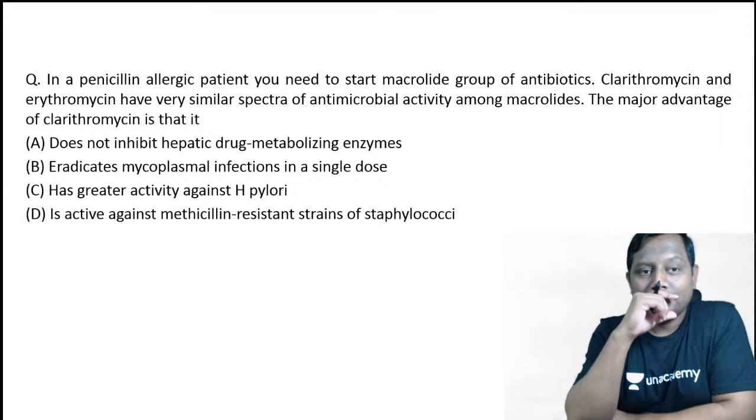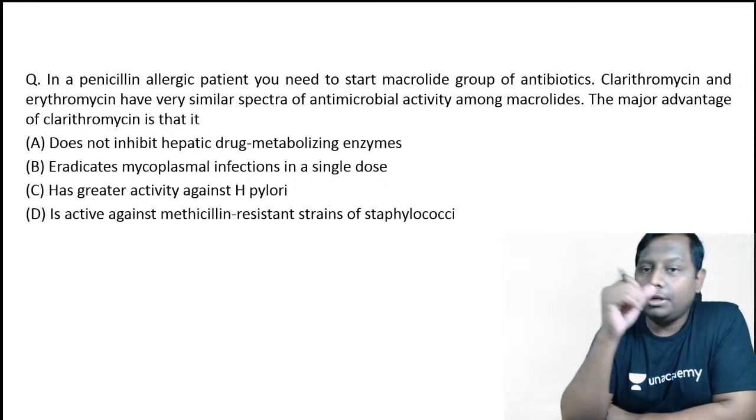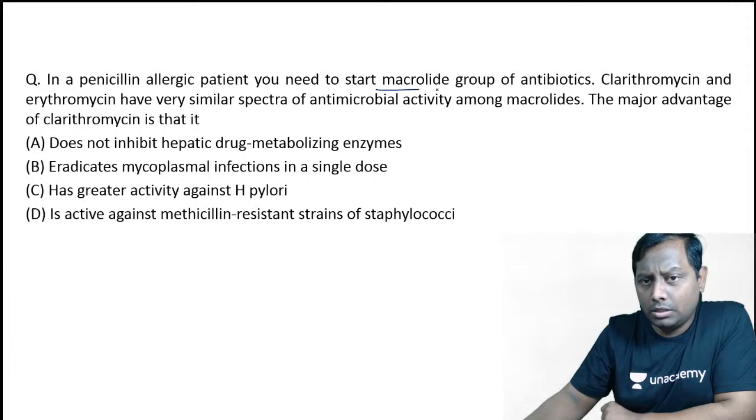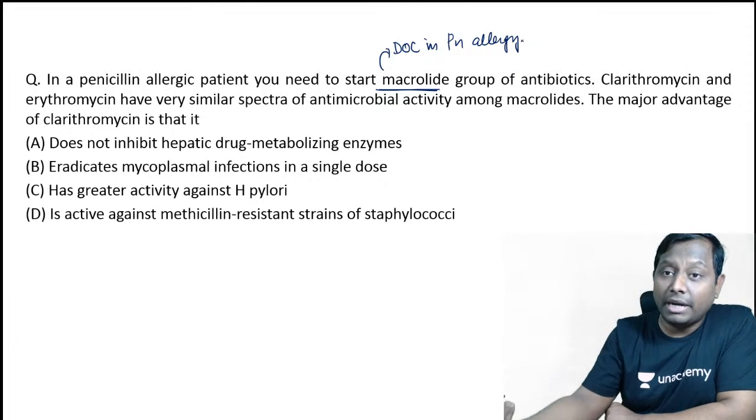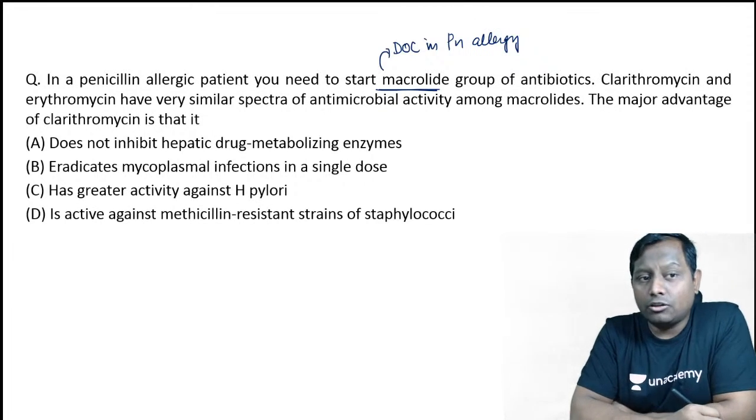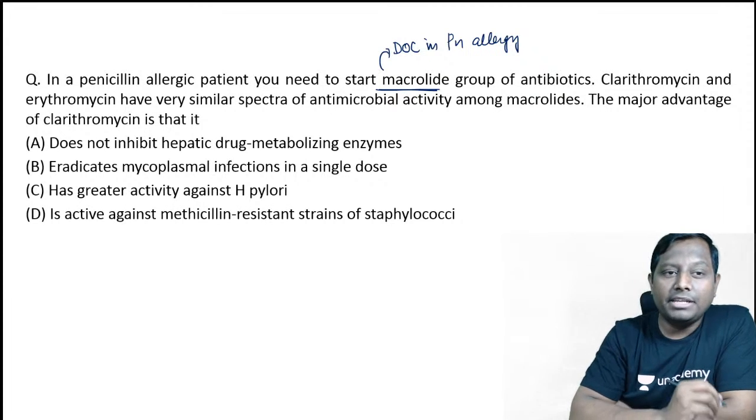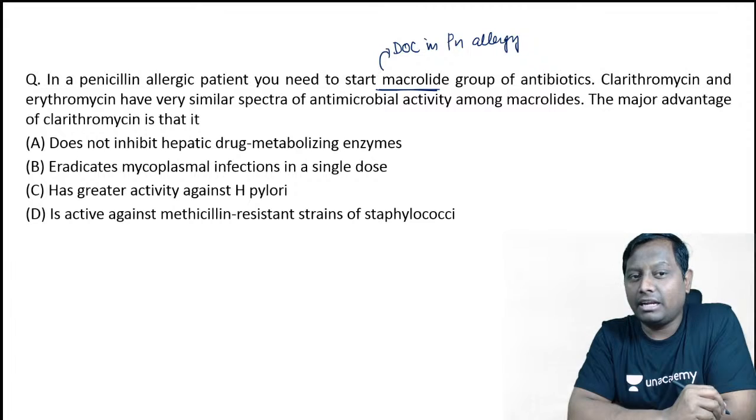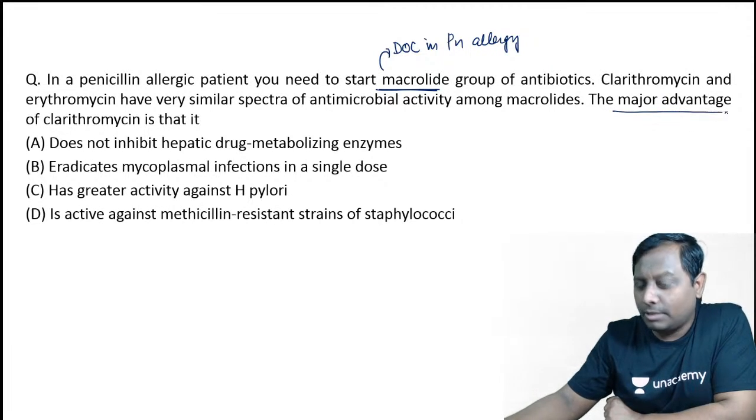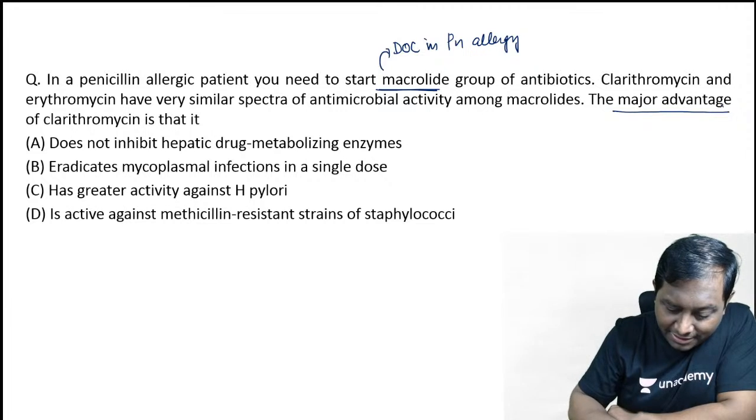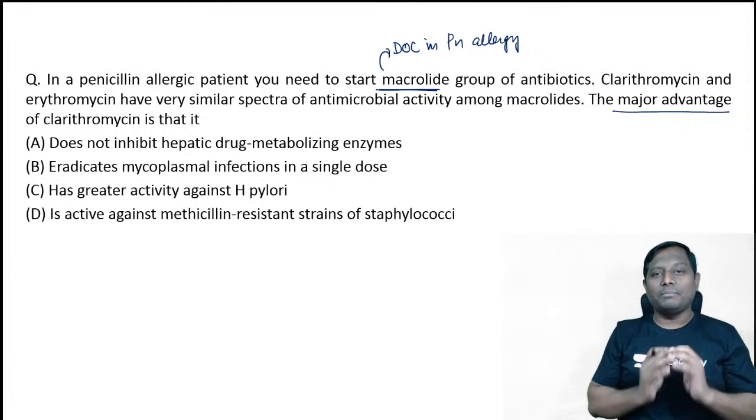All right. In a penicillin allergic patient, you need to start a macrolide group of antibiotic. So that is the preferred agent, the drug of choice in the penicillin allergic patient. Clarithromycin and erythromycin have similar spectra of antimicrobial activity among macrolides. The major advantage of clarithromycin is what? Please start your answers, guys. What is the major advantage that you see with clarithromycin?